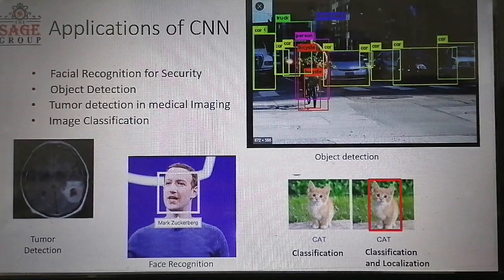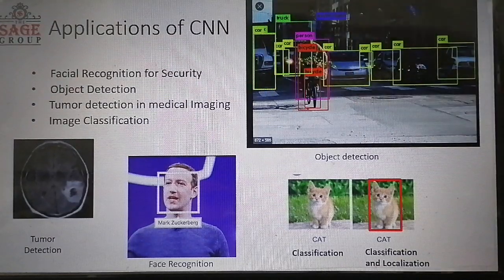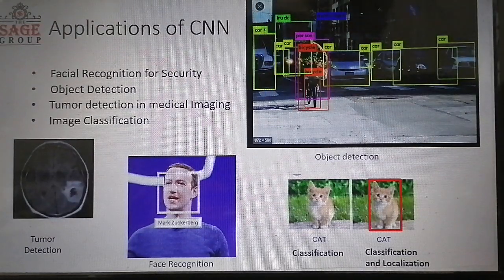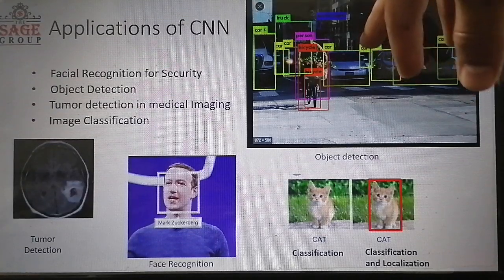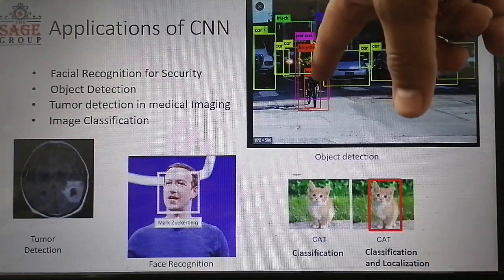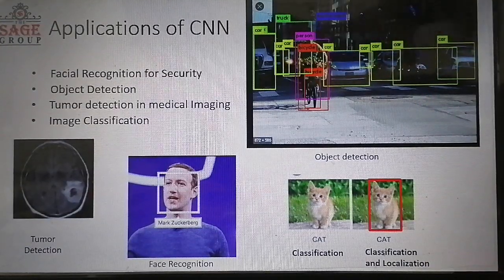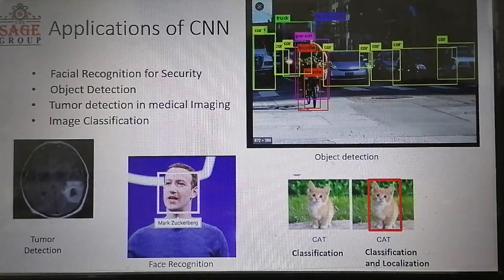So these are the applications of convolutional neural networks. As you can see here, in this image, the neural network has recognized the objects present in the image. Here is a car, here is a cycle, here is a truck. Okay, so this is one of the applications.